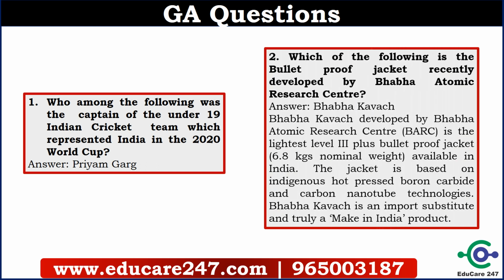Another question was, which of the following is the bulletproof jacket recently developed by Bhabha Atomic Research Center? The answer is Kavach. Bhabha Kavach it is called, and it has been developed by BARC. This has been provided to the Indian Army. So this was a question in your paper.